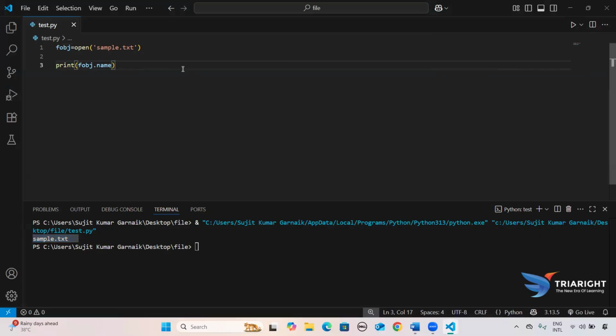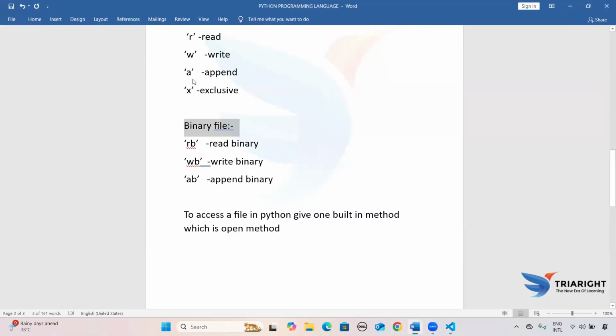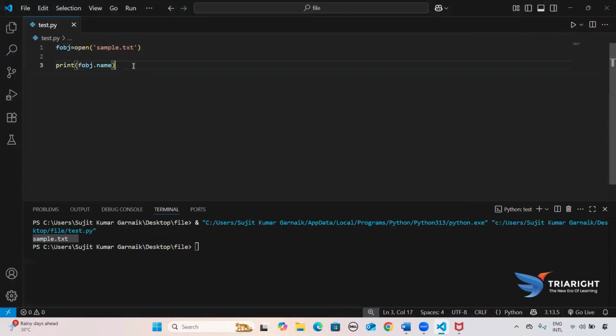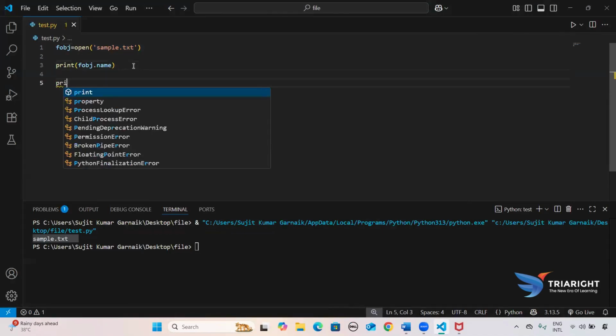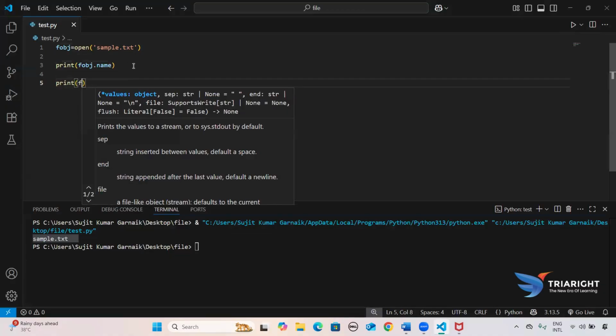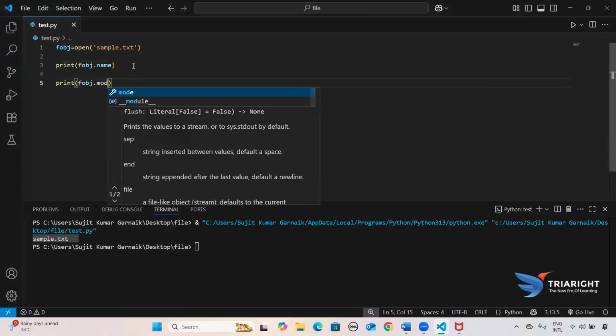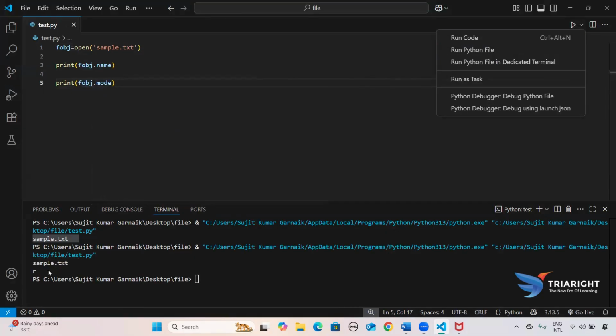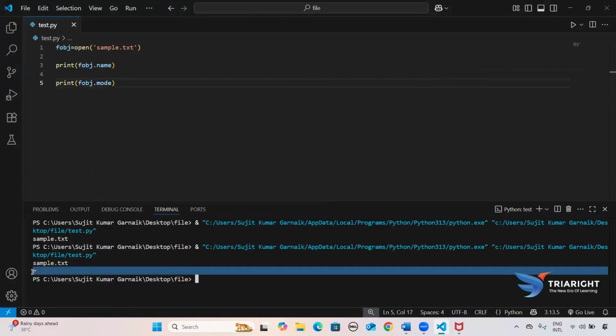Now if I try to check in which mode I am opening the file, the modes are read mode, write mode, append mode, exclusive mode. At that time you need to use one more attribute called mode. How to use it is simple: you use your object reference dot mode. This mode will be treated like a method. Now if I run this, it displays r, meaning read, meaning here we are just reading that particular file.